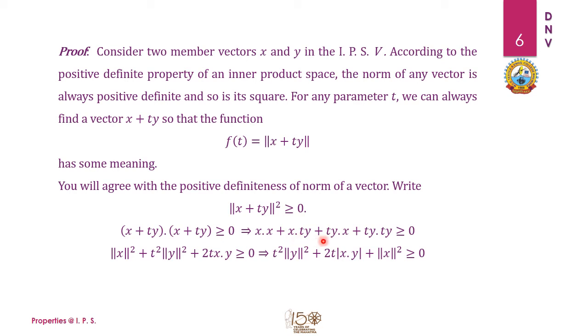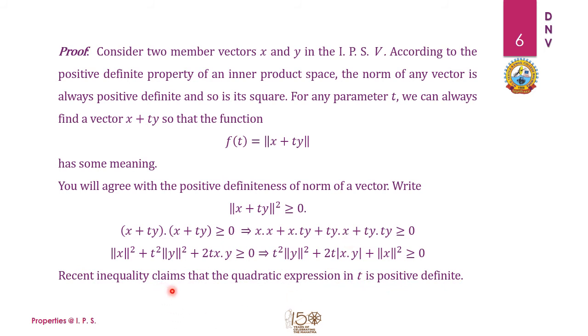We can write x dot y equal to y dot x, so it becomes double. It is again greater than or equal to 0, and we are privatizing it by taking the absolute value here. The purpose of taking this absolute value is to utilize the property which we want to really use. So in this inequality, t square times norm y square plus 2t times the absolute value of this dot product plus norm x square are all greater than or equal to 0.